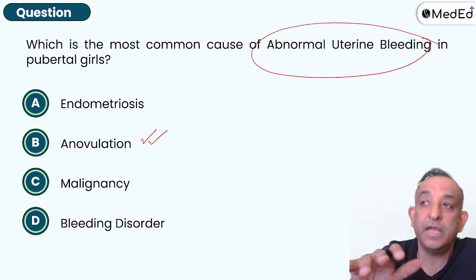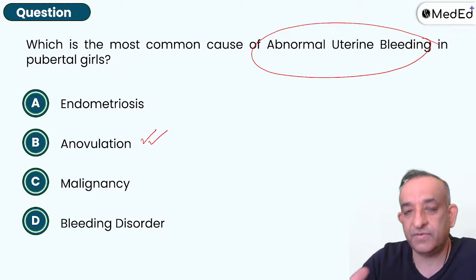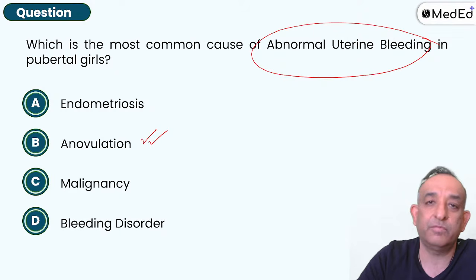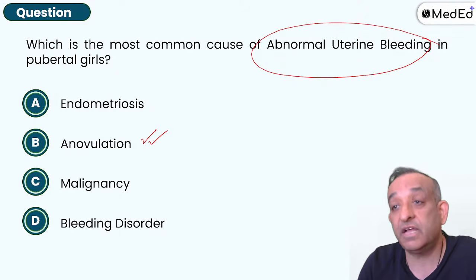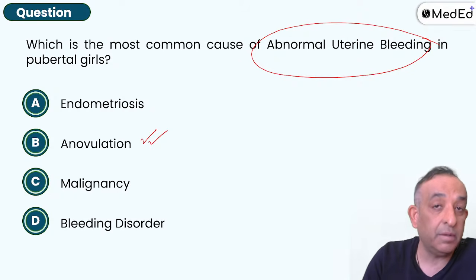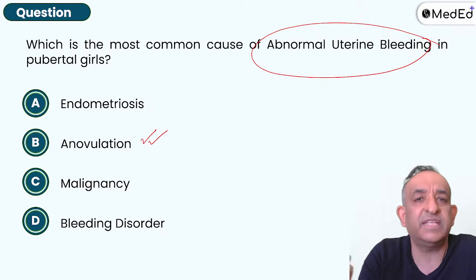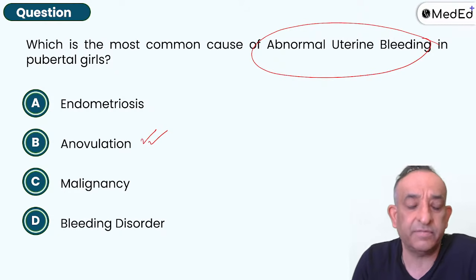If she's having irregular bleeding, it is more or less taken care of by the mother herself. She'll say, okay, it's fine, my dear, you'll get okay in a few months. But if it doesn't get okay, if she's having still irregular cycles, bring her to us. It's 1 year or 2 years of puberty, bring her to us. But if it is just first 6, 7 months of getting periods and irregular, reassurance is what we do. Of course, if the bleeding is a little heavy, we can give her NSAIDs that will take care of the pain and also of the bleeding.